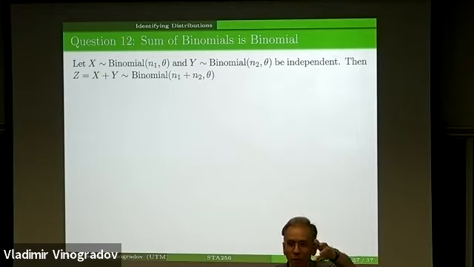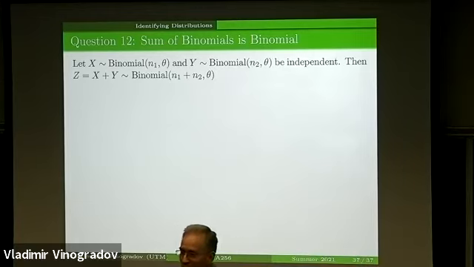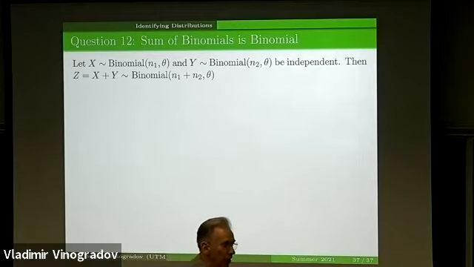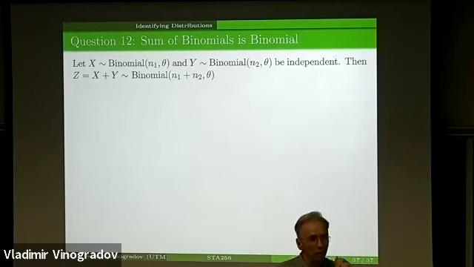You toss it independently n2 more times. The probability of success is still theta. Nothing changes really. It's like tossing the same coin n1 plus n2 times with the same probability of success theta and looking for the total number of successes. But it's going to be again a binomially distributed variable. So intuitively it's clear, but how to prove it?